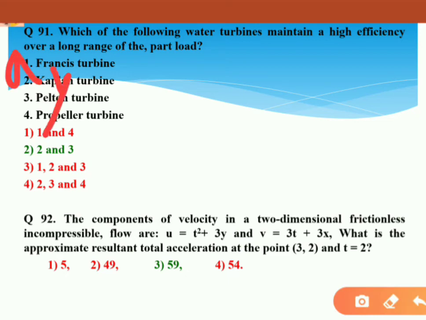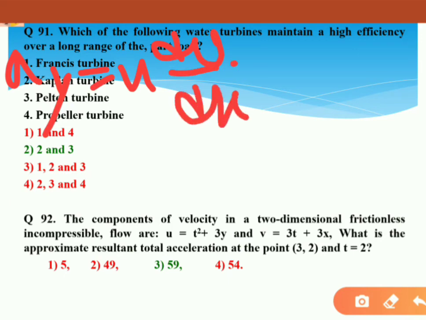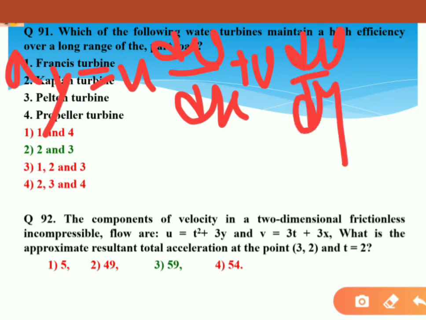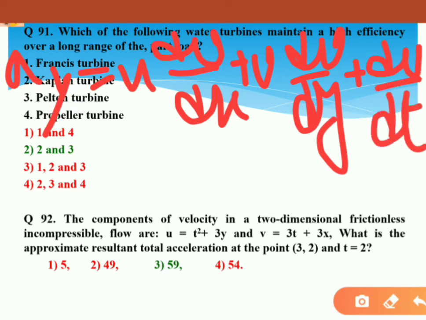So now let's see the value of a in the y direction. Acceleration in the y direction is equal to u ∂v/∂x plus v ∂v/∂y plus ∂v/∂t. That is the formula.